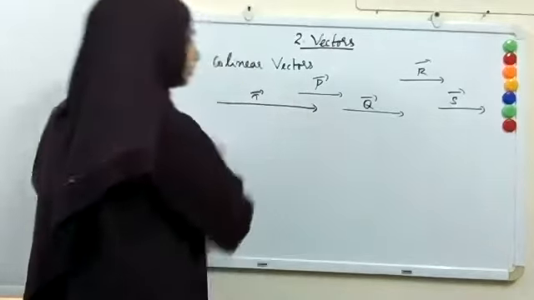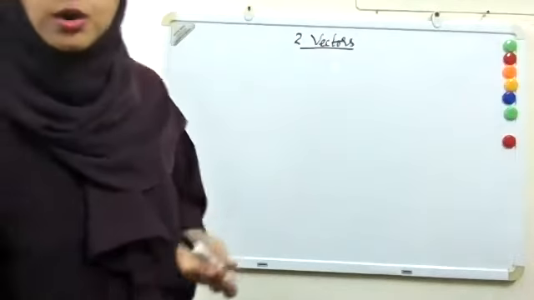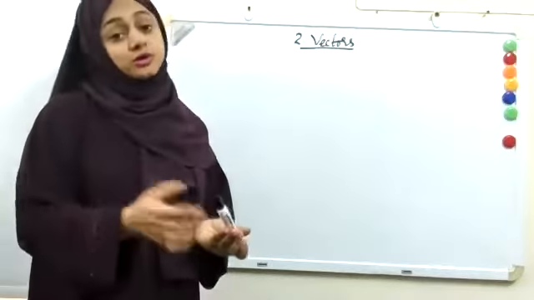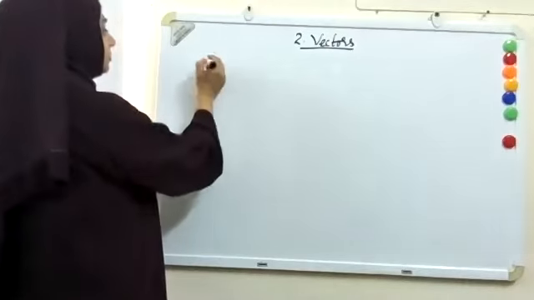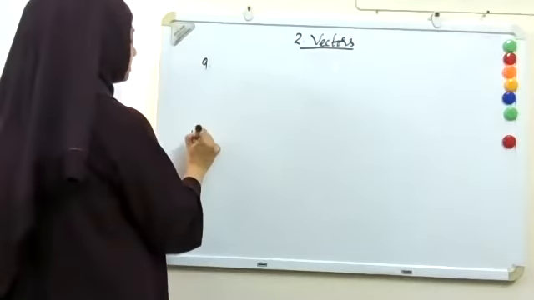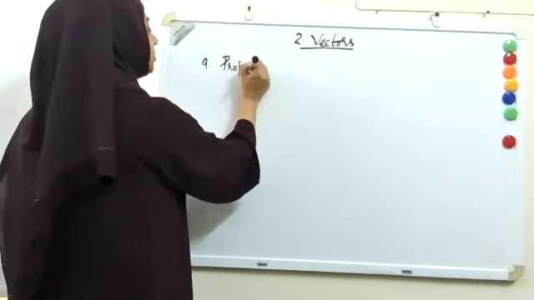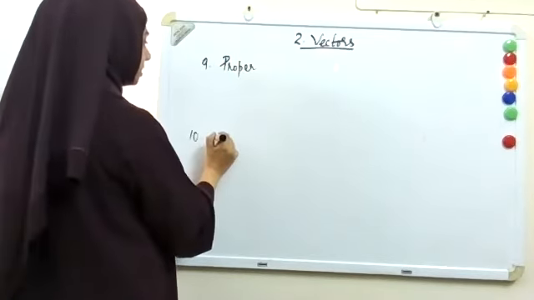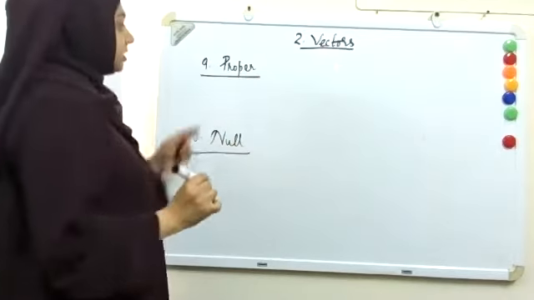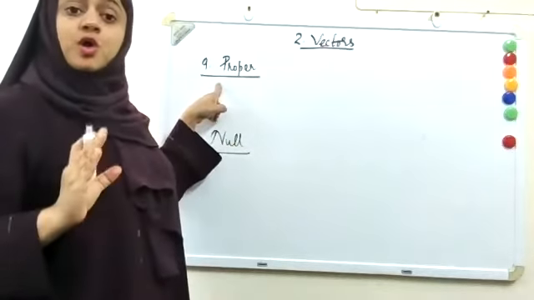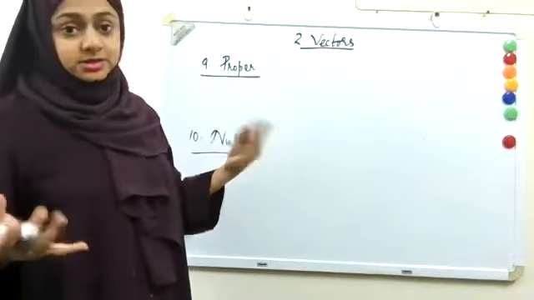Now, let me take other vectors. Vectors are called proper vectors or null vectors. A vector can be a proper vector or it can be a null vector. A vector is called a proper vector if it has a magnitude and direction.